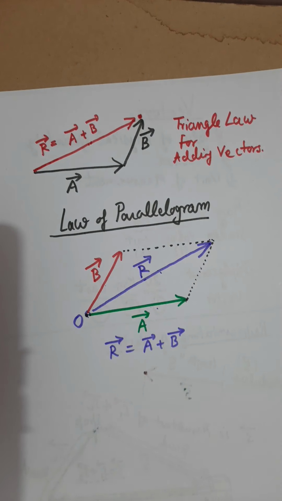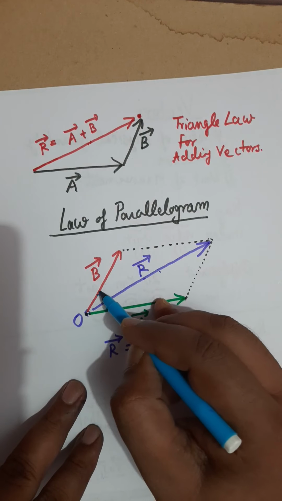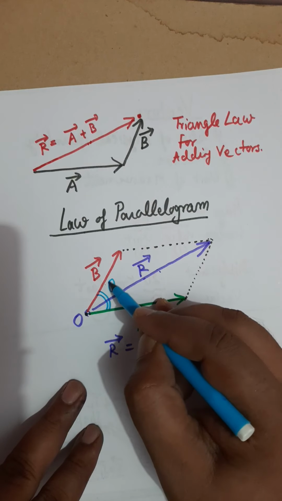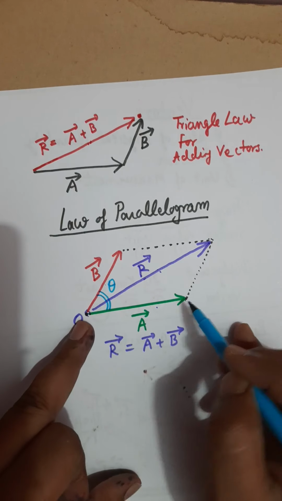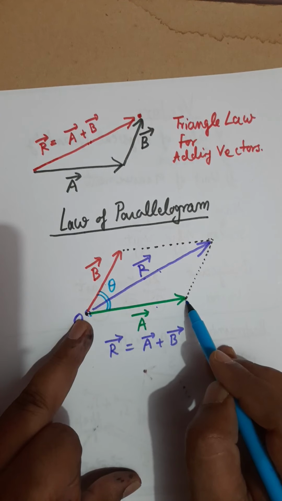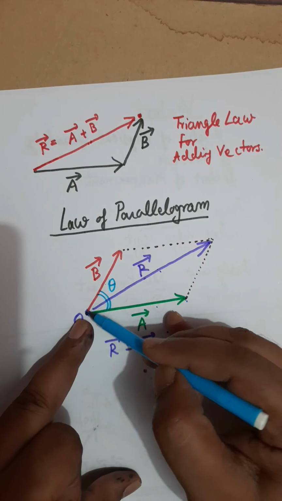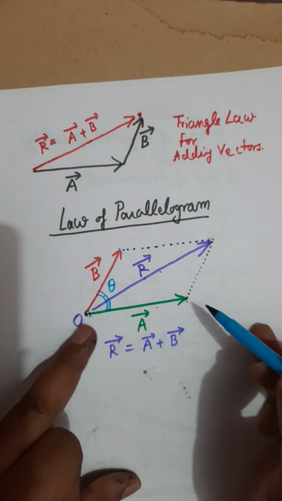Now my next target is, let's say the angle which A and B vectors are making is theta. Let's say this angle is theta. So what is my target now? If I know this length, which is the length of A, I know this length, which is the length of B, and I know this angle theta.